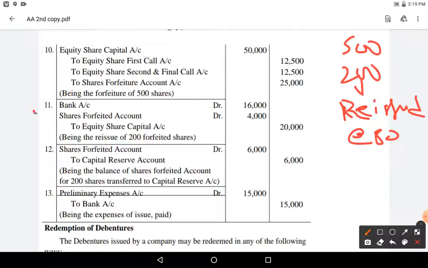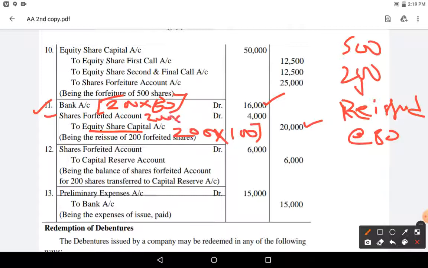So for reissue of forfeited shares, how much will you receive? 200 into 80 rupees you will receive, and equity share capital account 200 into 100 rupees, 20,000. The remaining balance, 200 into 20 rupees, will be adjusted from share forfeiture account. Already we have forfeiture account 25,000, so from that it will be used. Okay.